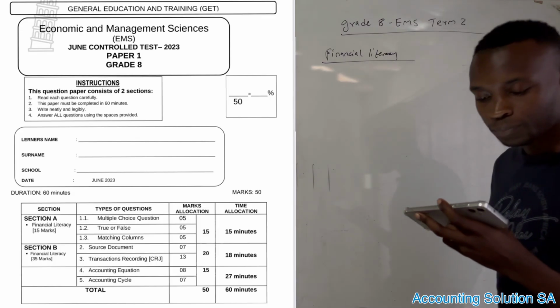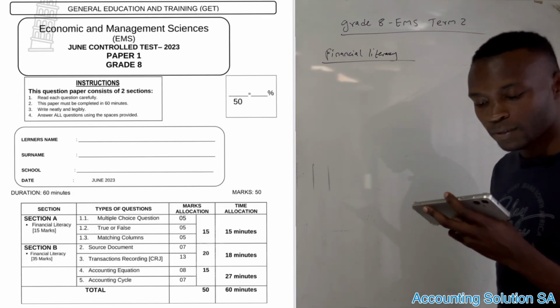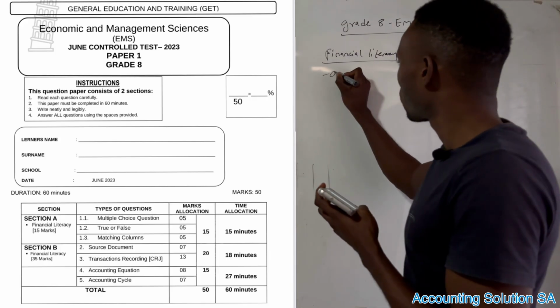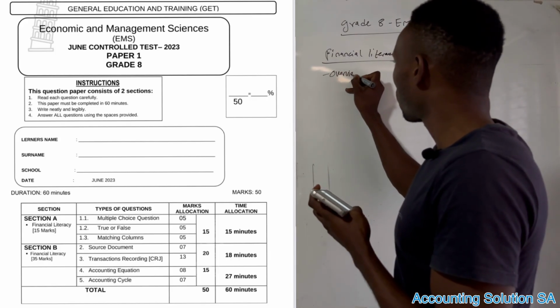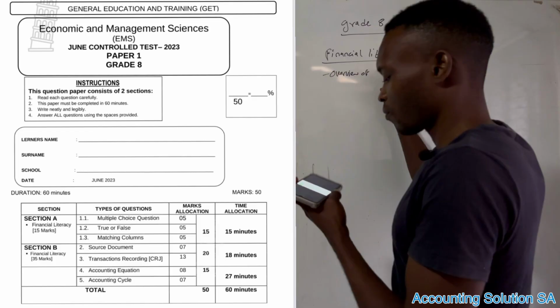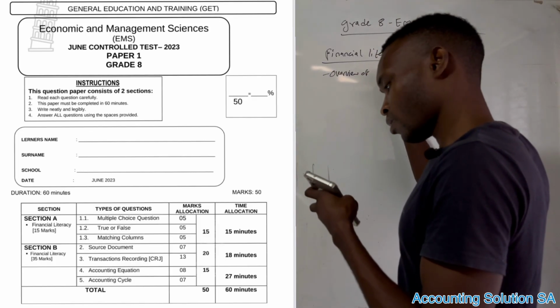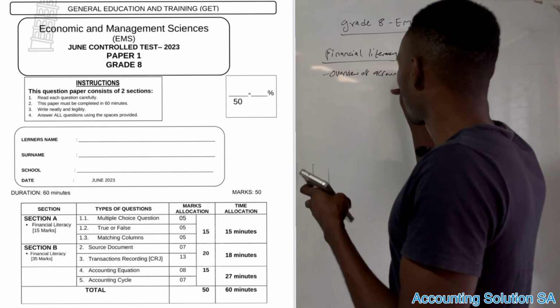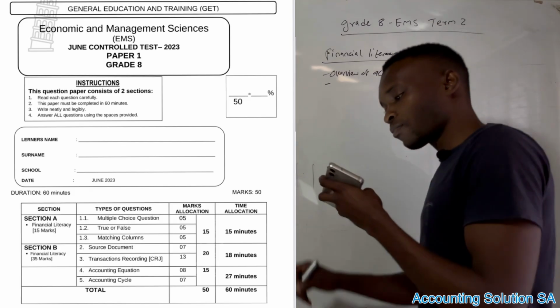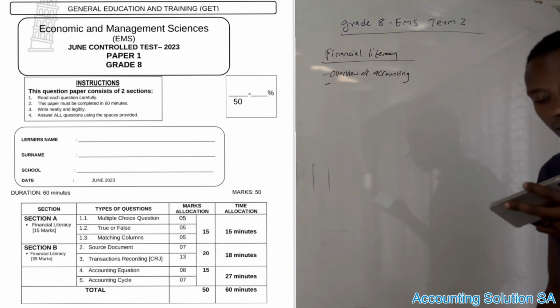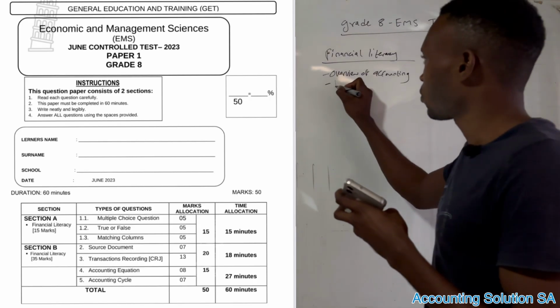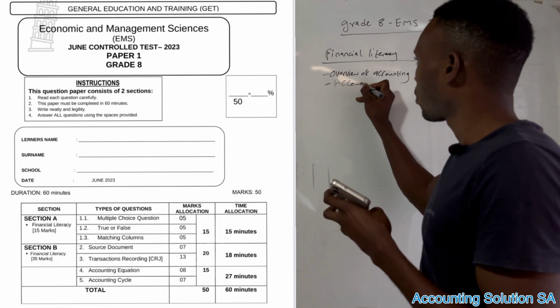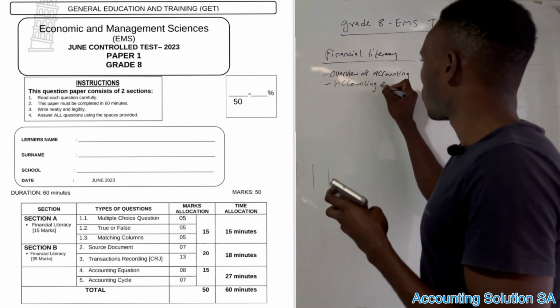I will show you the question paper as well. Okay, number one, under financial literacy, you're going to learn about the overview of the accounting cycle. Okay, and after that, you're going to learn about the accounting equation.